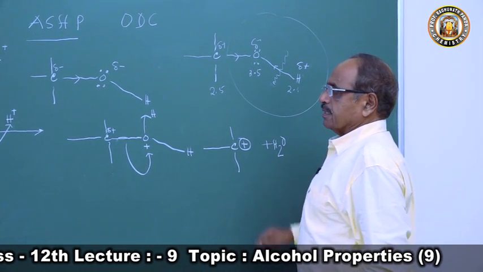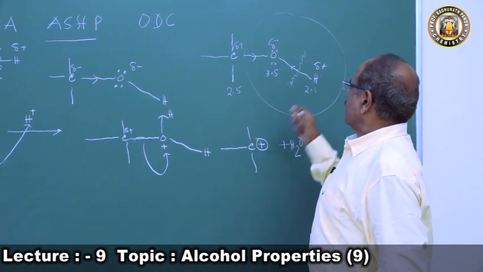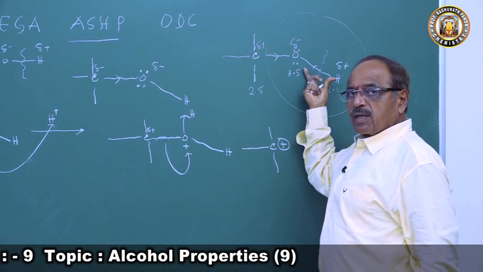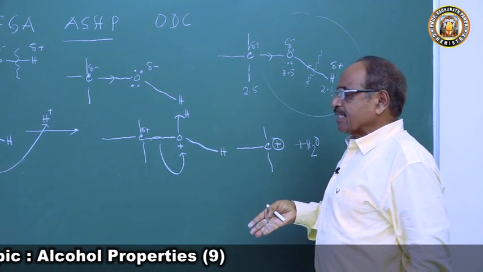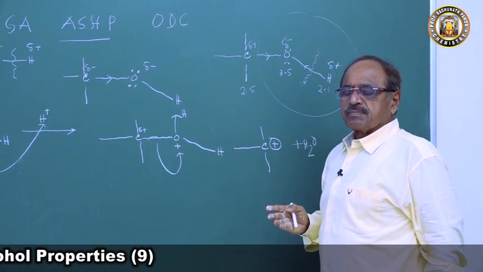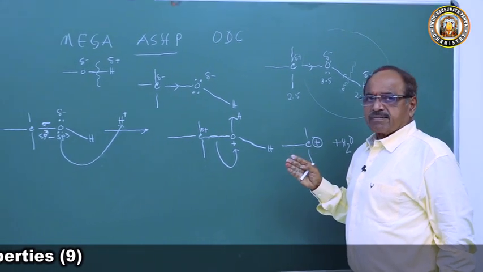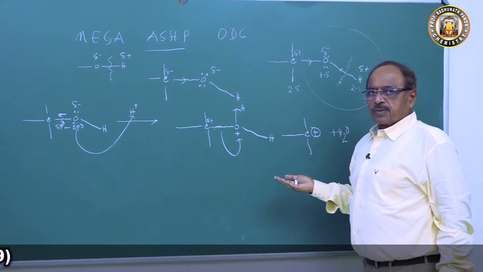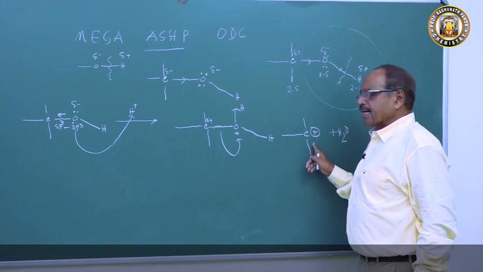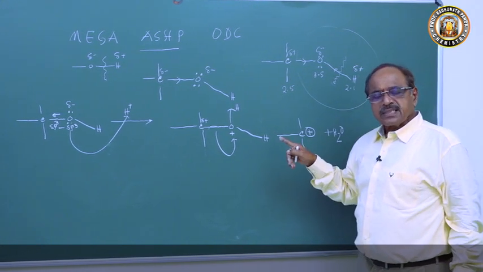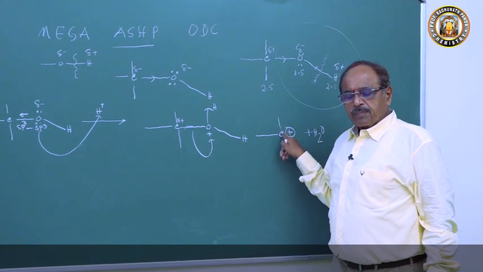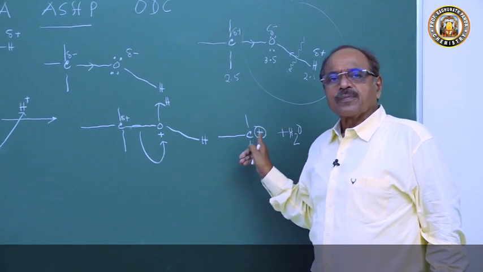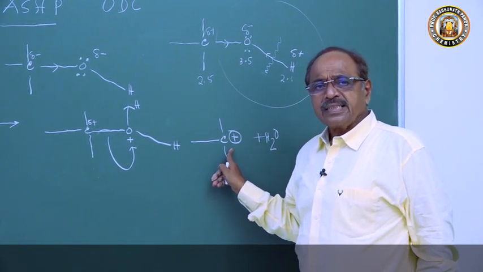So all the reactions involving the OH group of alcohol preferably take place in the presence of an acid catalyst or a proton, to form a carbonium ion. In all the reactions involving the replacement of the OH group, a carbonium ion is formed as a reaction intermediate.